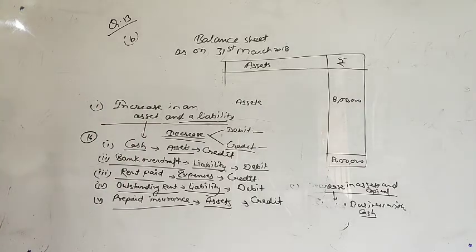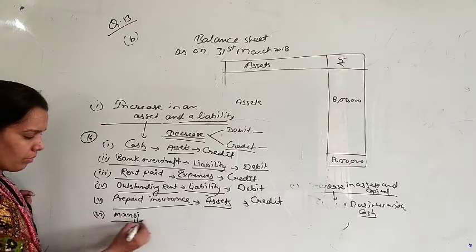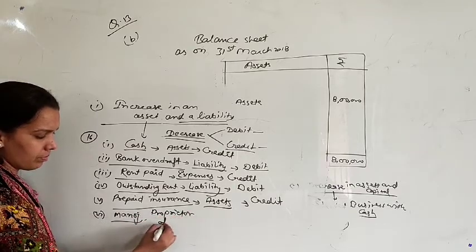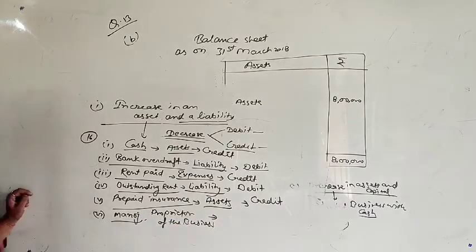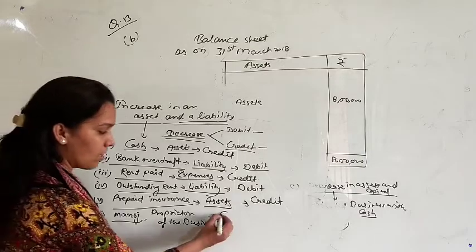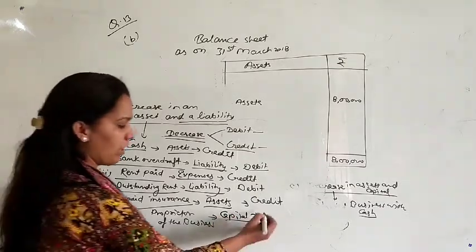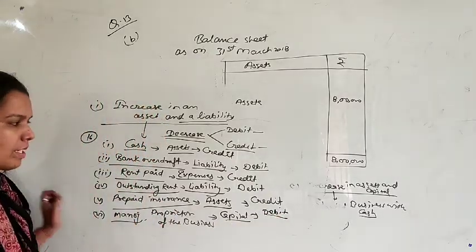The last point, Manoj, proprietor of the business. What is the meaning of proprietor of the business? It means it will be capital, because whatever amount is invested by the proprietor is termed as capital. Capital is always credited, but here it will be debit. So it was your question number 16.